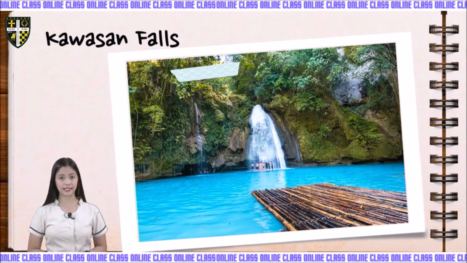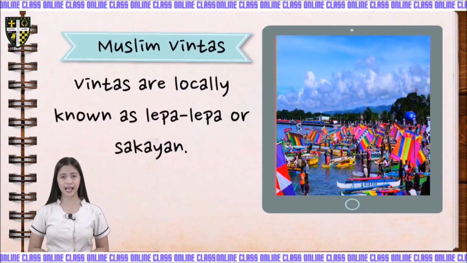Next one is the Muslim Vintas. These Vintas are locally known as Lepa-Lepa or Sakayan. These are usually seen in Zamboanga City.